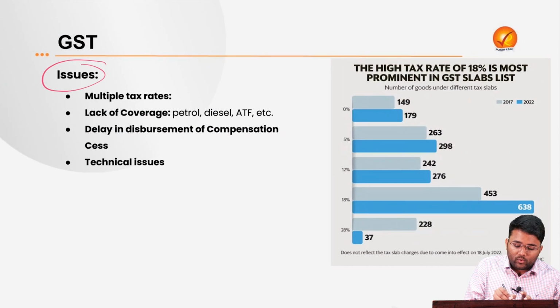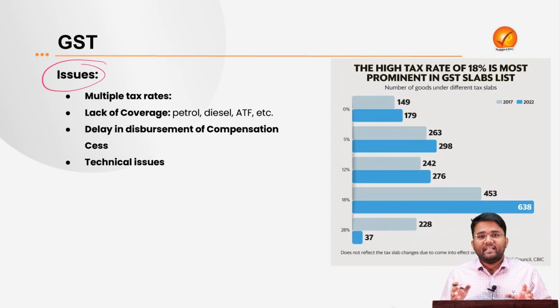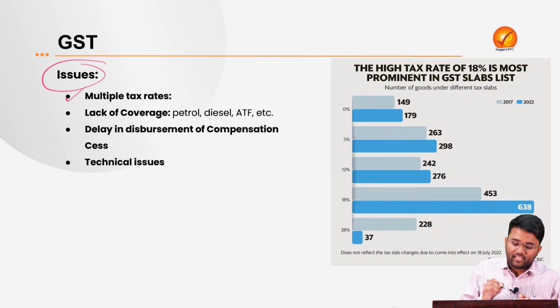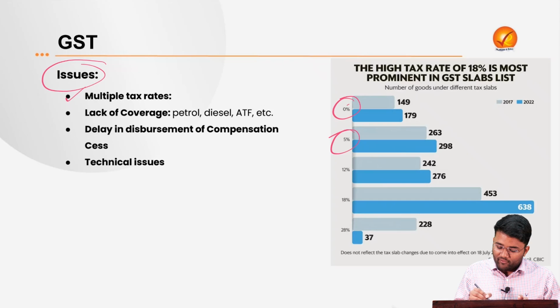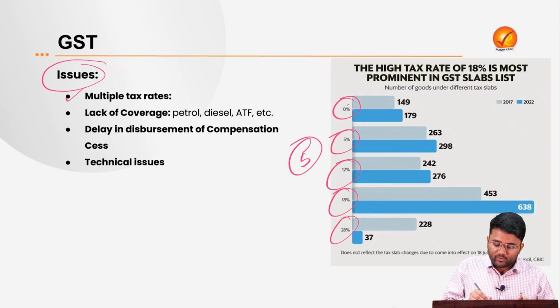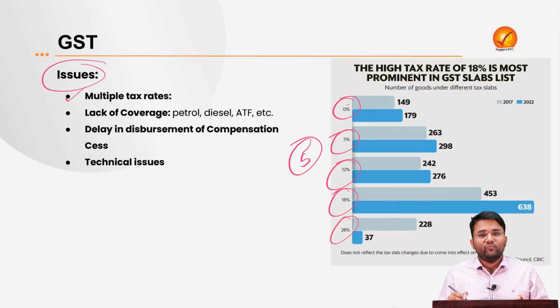Now let's try to understand what are the issues under the current GST regime. The first is the multiple tax regimes. The rates are 0%, then 5%, 12%, 18%, 28%. There are a total of 5 slabs under the GST, which ultimately leads to a lot of confusion.